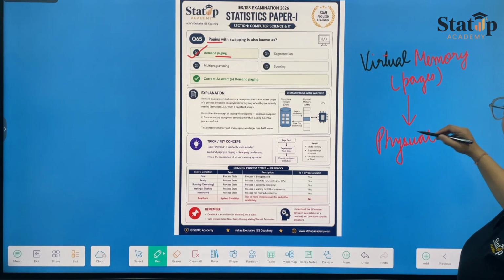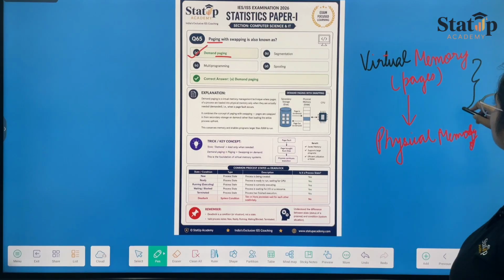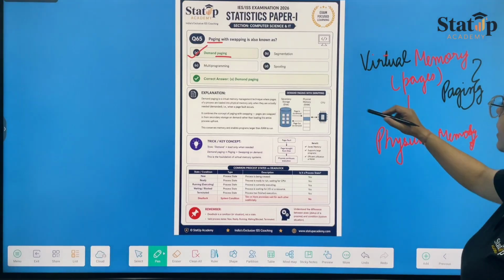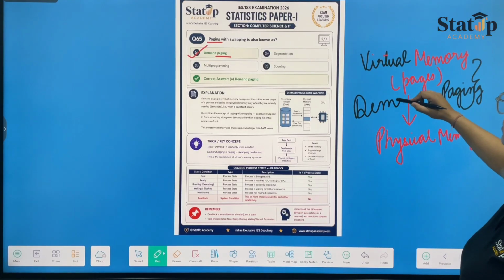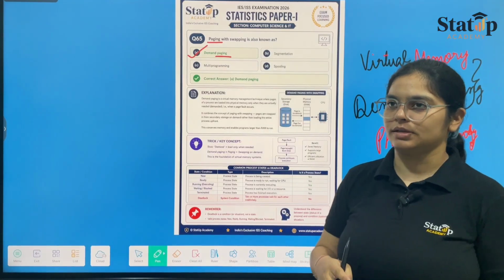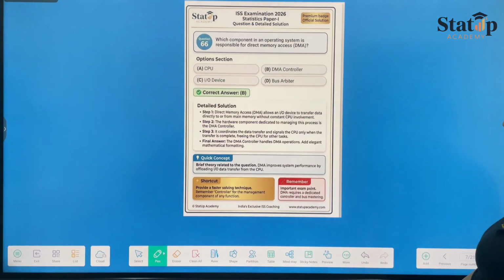This is simply known as paging. But when this thing has been done on demand, then this process is known as demand paging. It is as simple as this. So it is option number A, which is demand paging, as your correct answer.